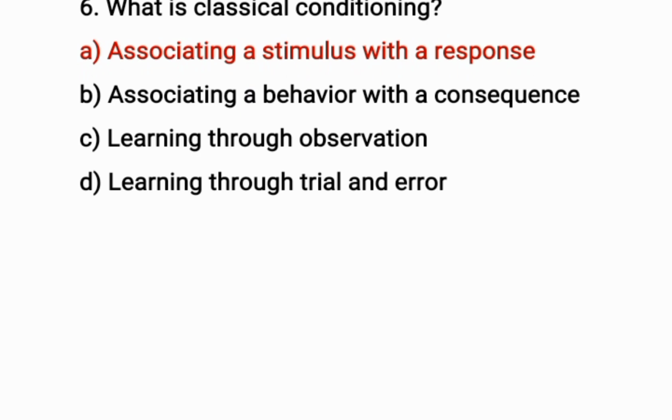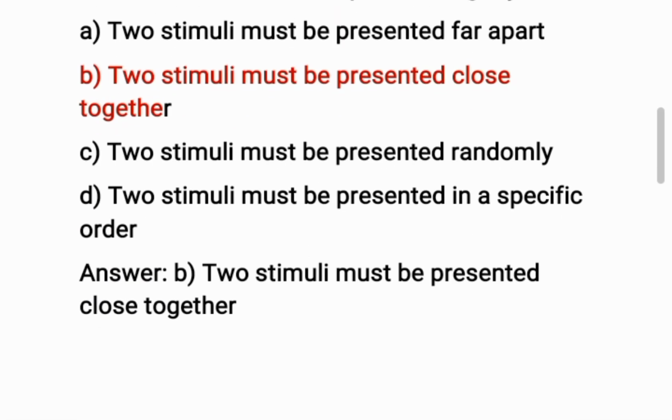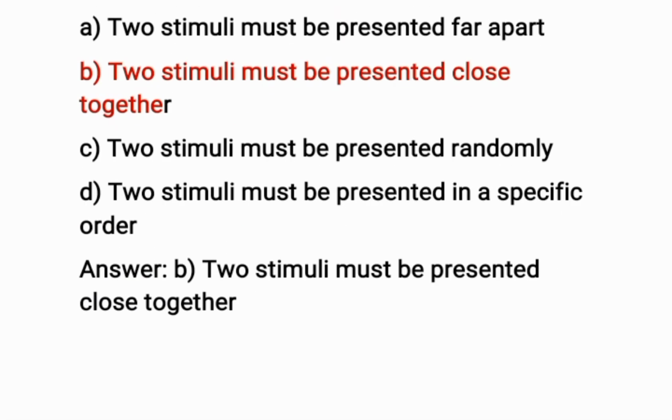Okay, question number 6. What is classical conditioning? The correct option is A. Associating a stimulus with a response is classical conditioning. Okay, question number 7. What is the law of temporal contiguity? The correct option is B. Two stimuli must be presented close together is the law of temporal contiguity.